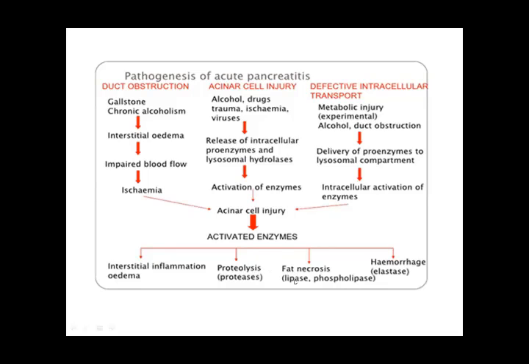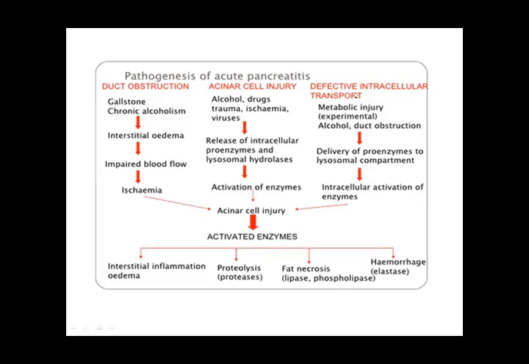Fat necrosis happens due to lipase and phospholipase enzymes; these two enzymes are responsible for fat necrosis. Proteases are responsible for proteolysis, and elastases are responsible for hemorrhage. These are the complications that take place in case of acinar cell injury.